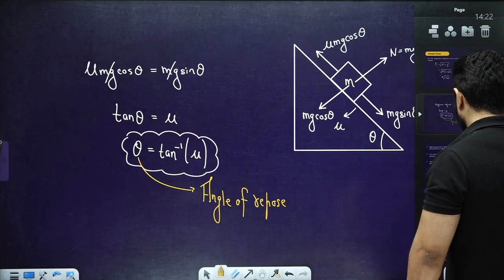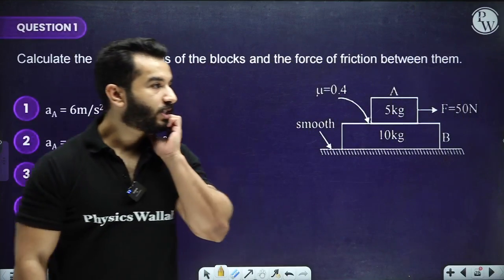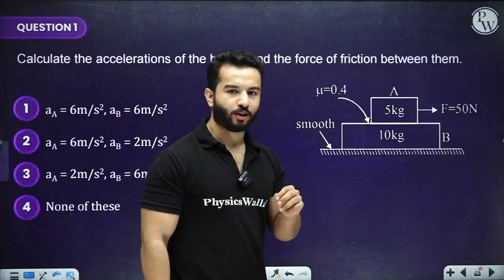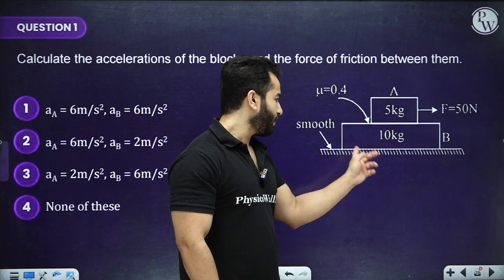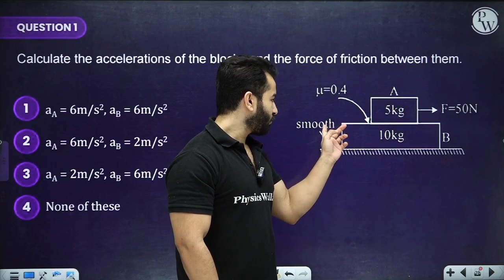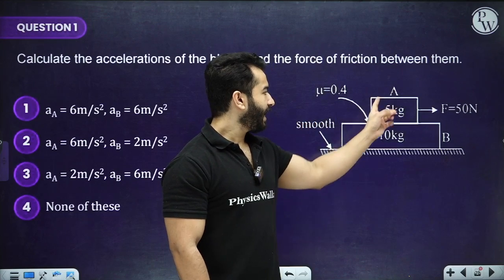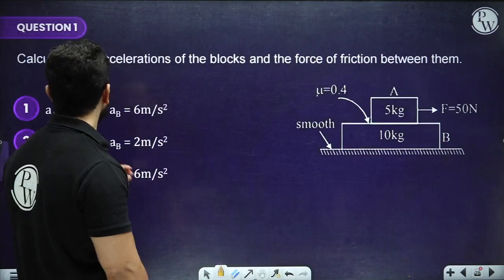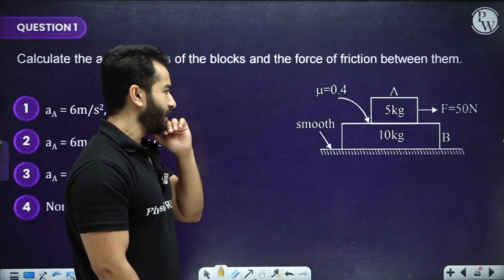Now, to make your concepts clearer, let's start with some good questions. This is the first one. In this one, we have got three surfaces. One surface is between A and B, another surface is between B and ground. The surface between B and ground is smooth, and the surface between A and B has a coefficient of friction of 0.4. They are saying calculate the acceleration of the blocks and the force between them.